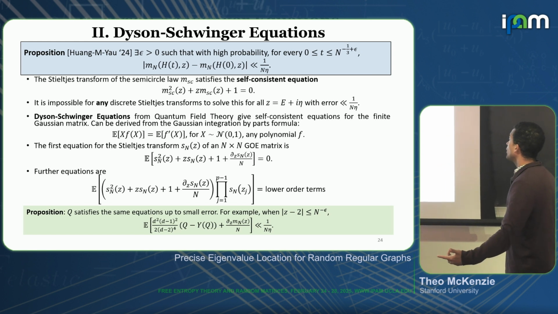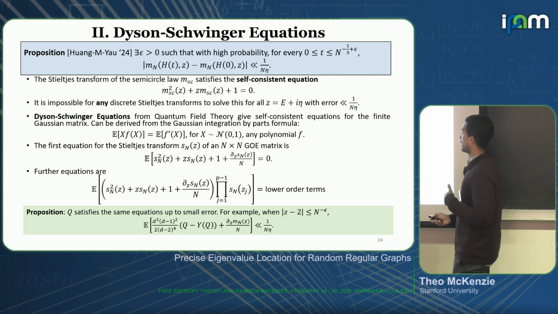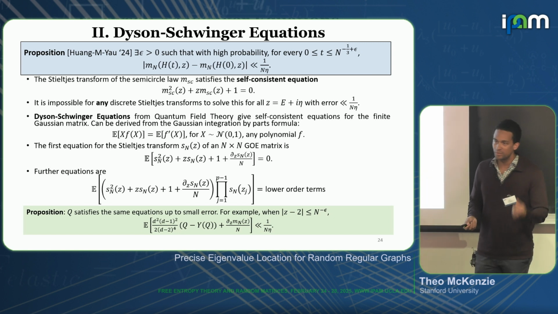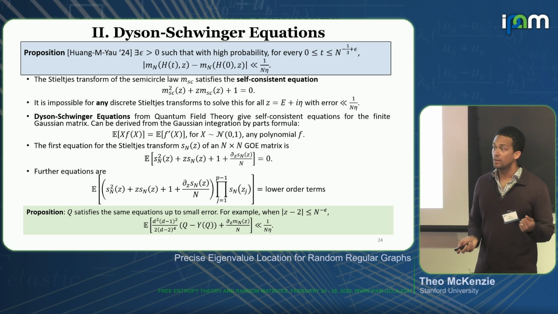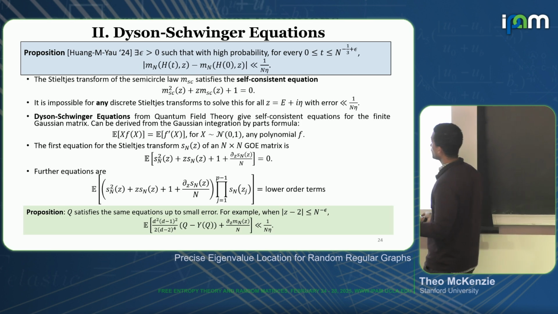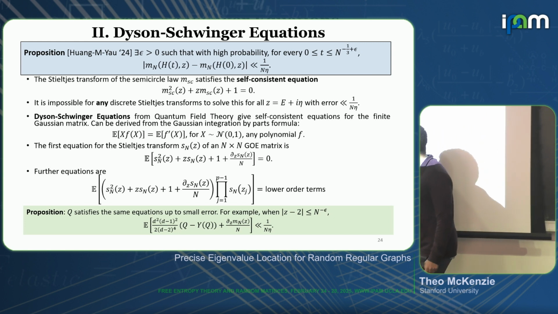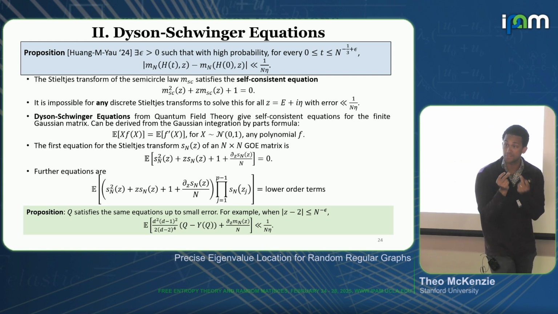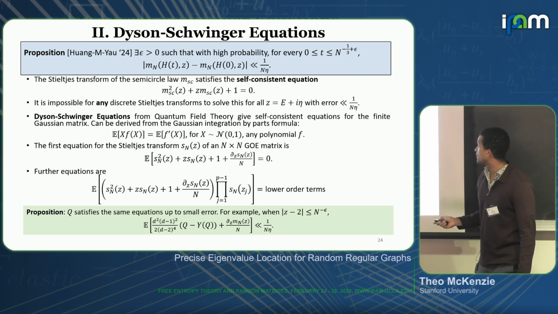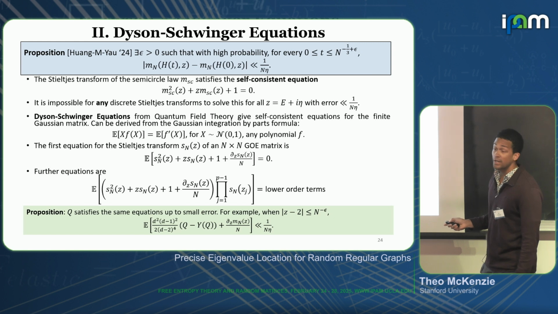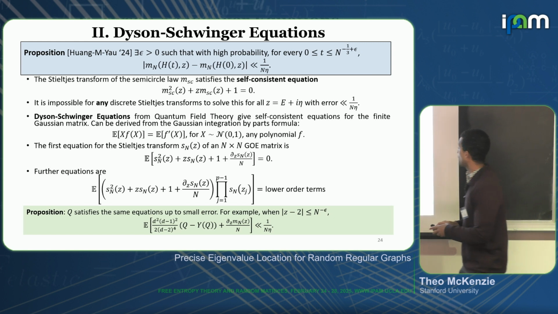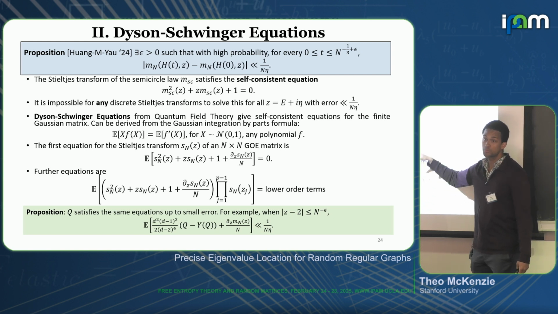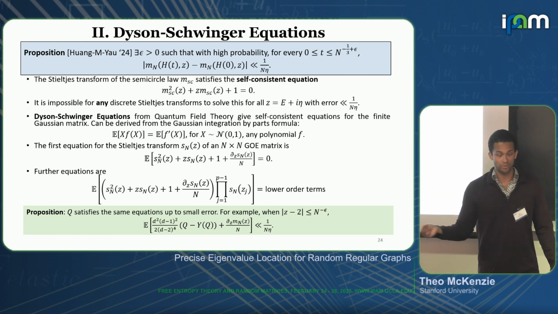What we actually show is that Q satisfies the same system of equations modulo some multiplicative constants up to some small error. The example that has to do with the first equation is just if I look at Q minus YQ, once again, I multiply this factor, which has to do with the difference in density at the edge. Then I add the same correction factor. Then this self-consistent equation is satisfied at rates smaller than 1 over n eta, smaller than what we need to talk about individual eigenvalues.